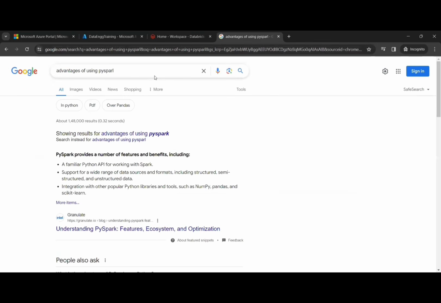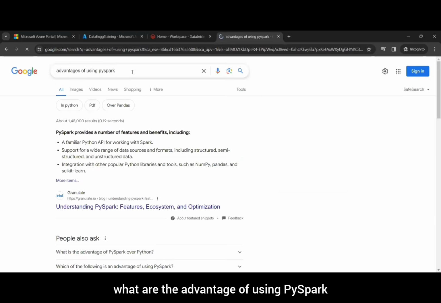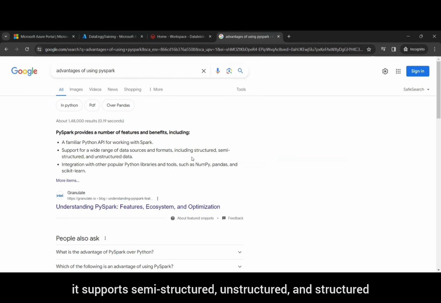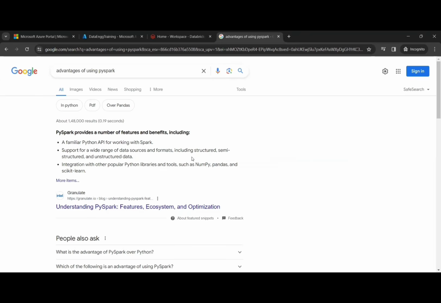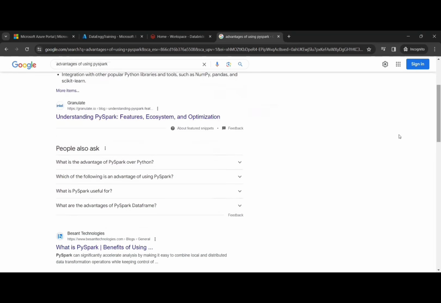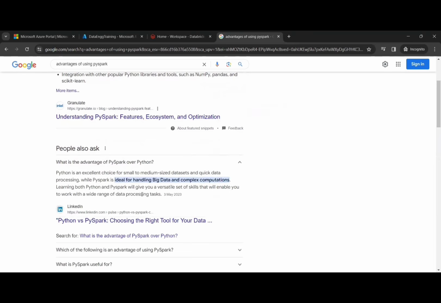If you ask me what the advantages of using PySpark are, then PySpark provides a number of features and benefits, including a familiar Python API, as we talked about, and support for a wide range of data sources and formats. It supports semi-structured, unstructured, and structured data: semi-structured like a JSON file, structured like SQL data frames, and unstructured like data coming from some API or image data. That was the advantage of PySpark. It's ideal for big data and complex computation handling.